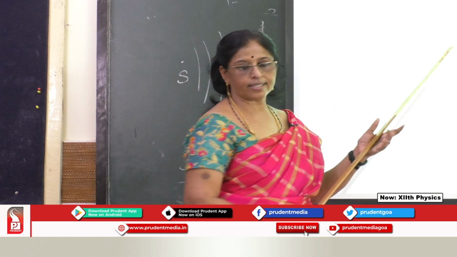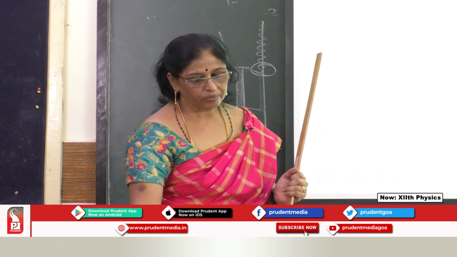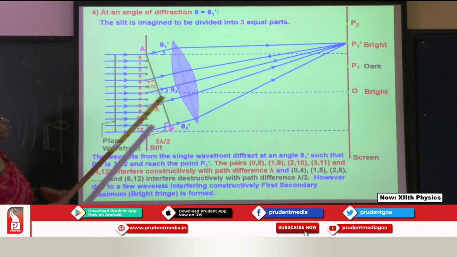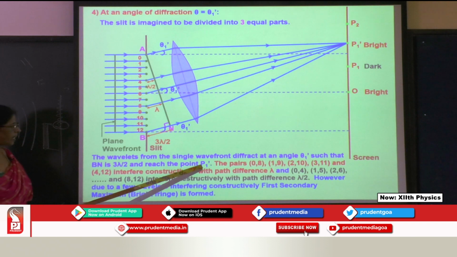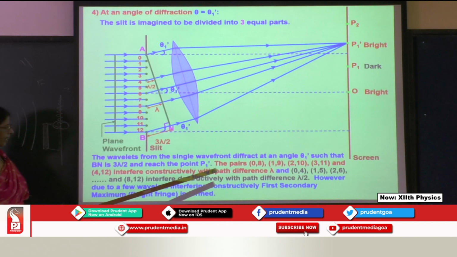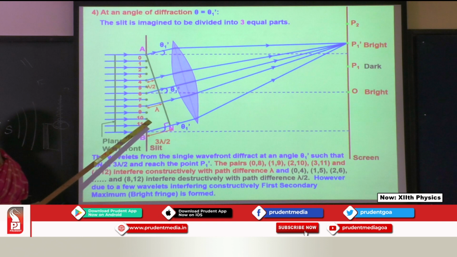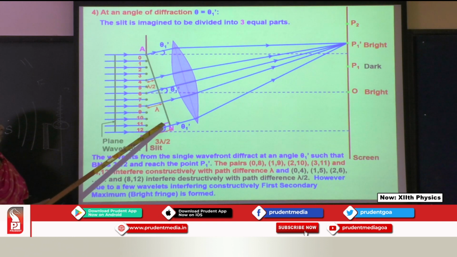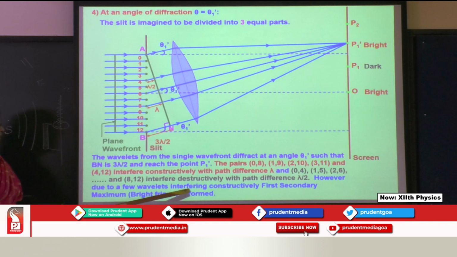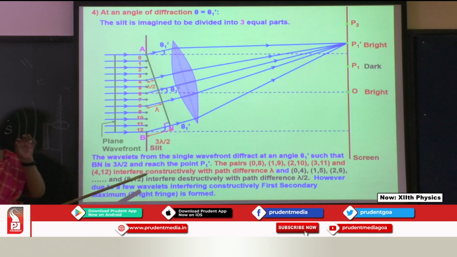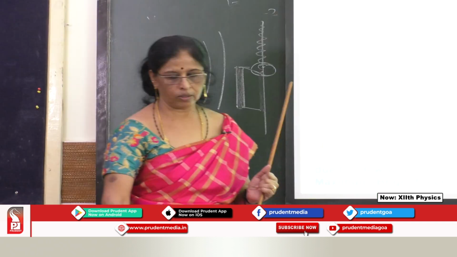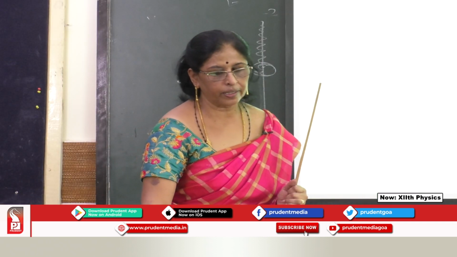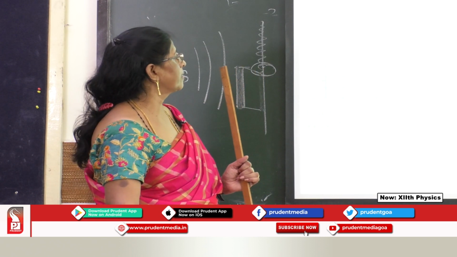So intensity decreases now. Here we get a bright spot on both sides. The wavelets diffract at an angle of 3 lambda by 2 and reach the point P1 dash. The pairs combine like this and therefore interfere. But here we get a bright spot of 1/3 of the intensity of the central maximum. And the next one we have is diffraction for various angles.